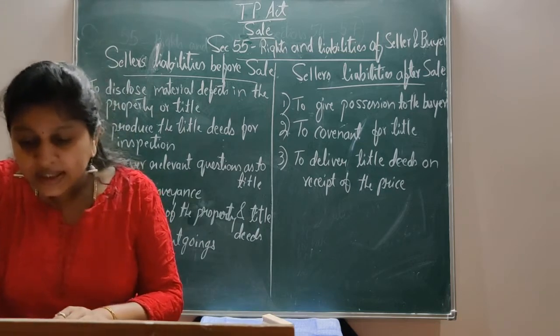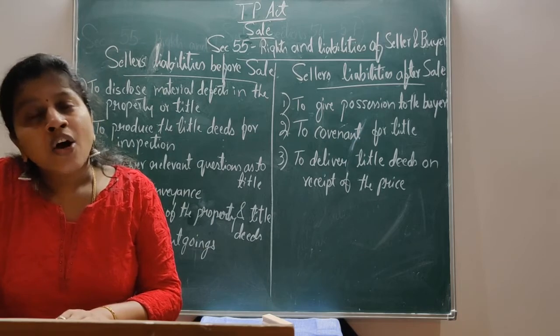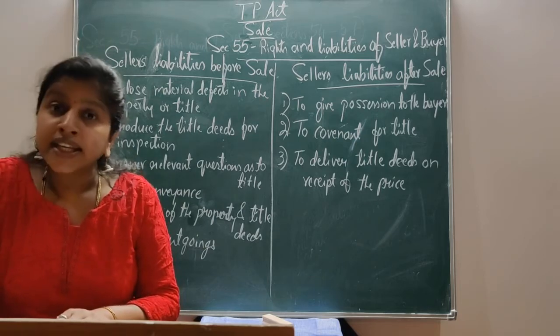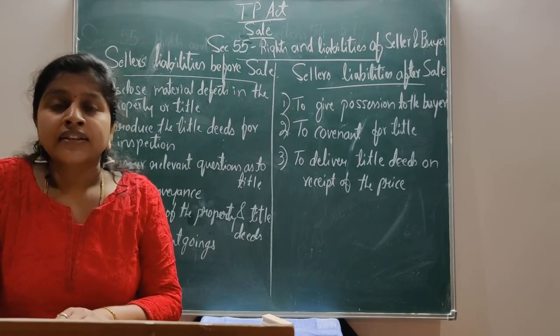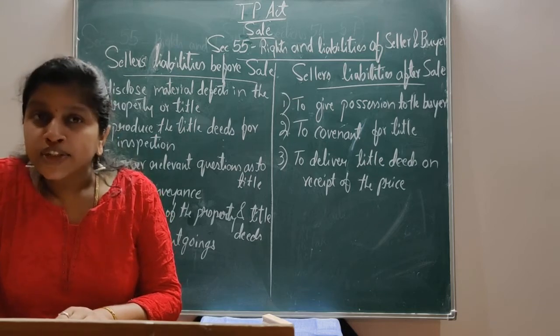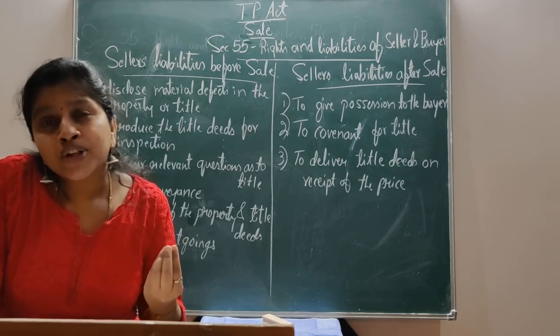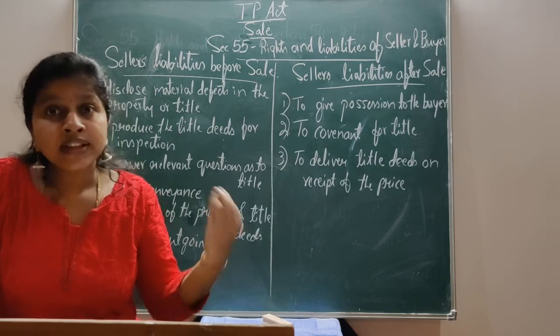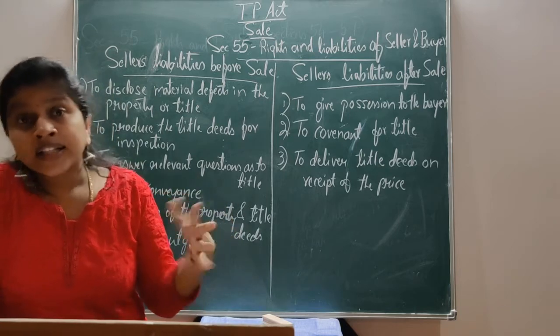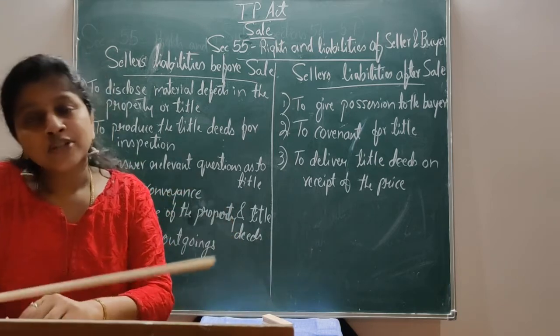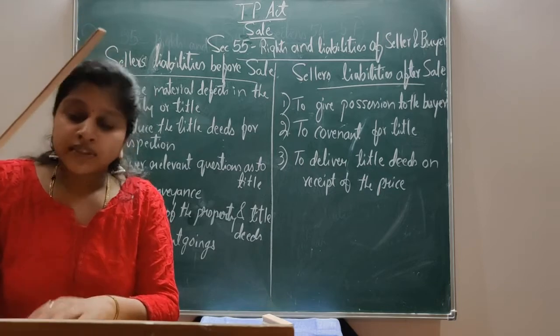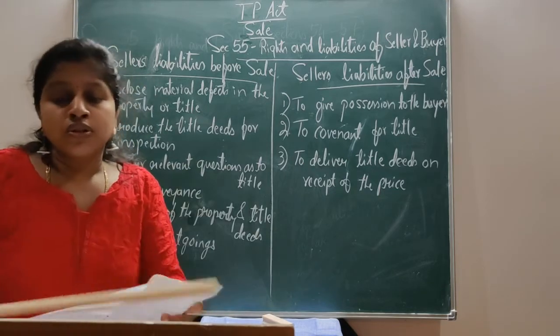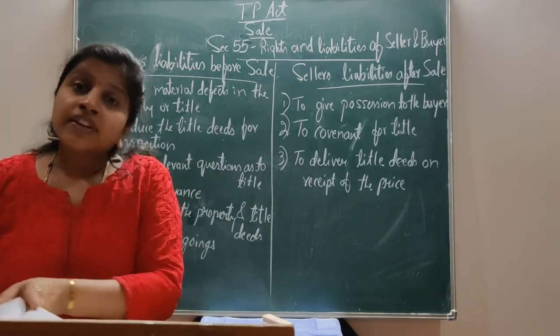For example, title deeds are in the possession of the mortgagee. At that time, it is the duty of the seller to make an arrangement where the possession is not with the seller but is within his power. He also has to make the arrangement for the title deeds when the buyer requests the seller.